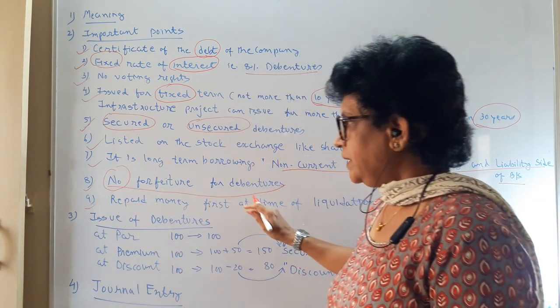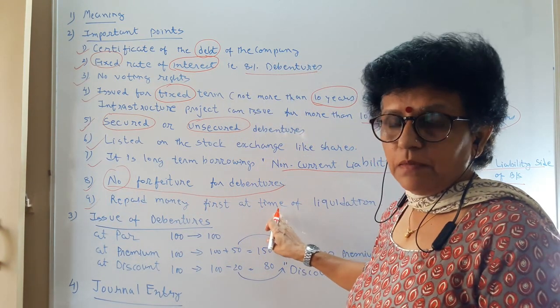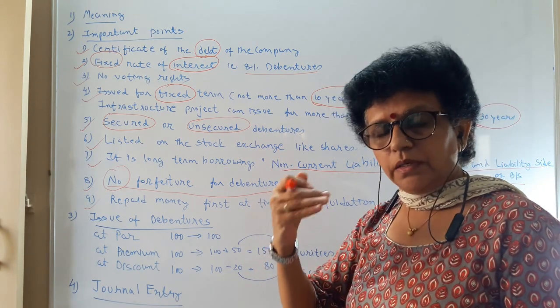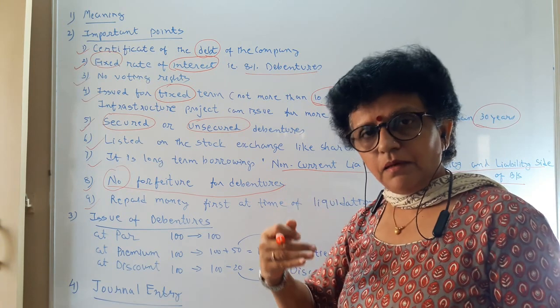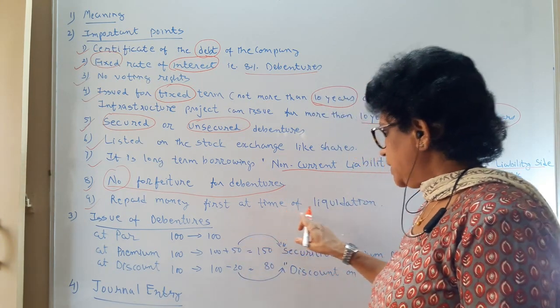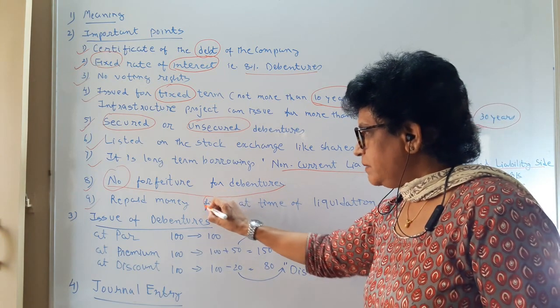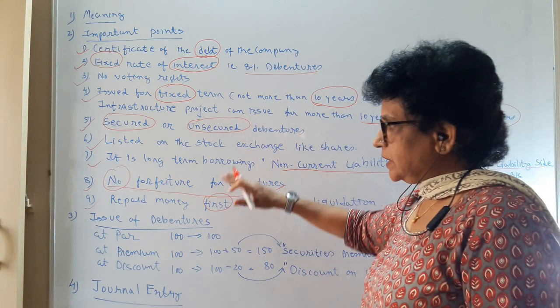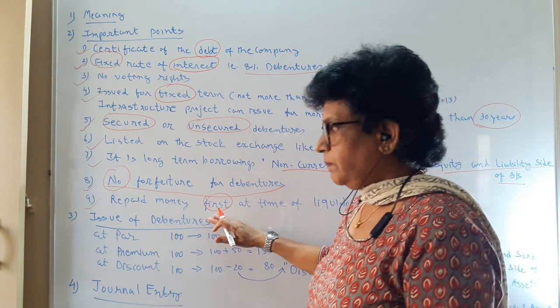Next is the repayment of money to be done at the time of liquidation. At first, debenture holders will get their money, then the preference shareholders and then the equity shareholders. So they have a priority to get their money back first at the time of liquidation. So these are the general points you have to keep in mind.